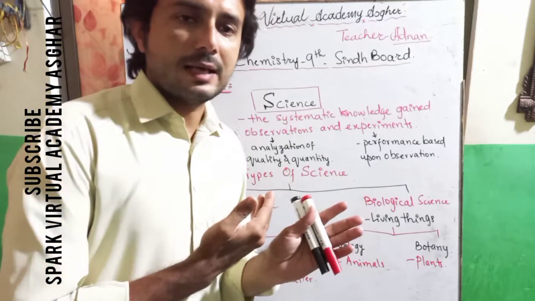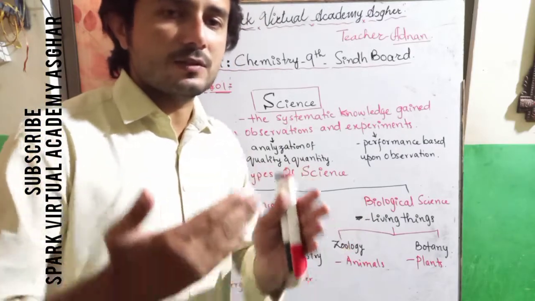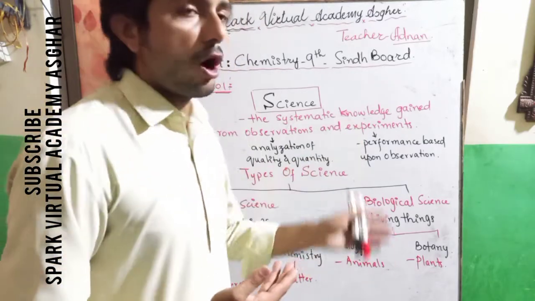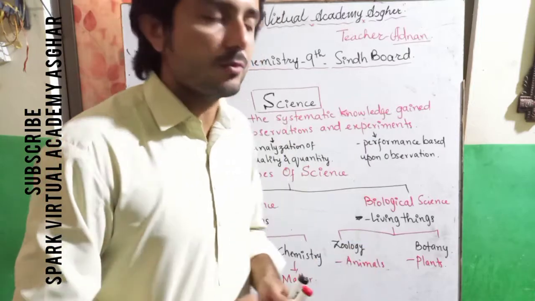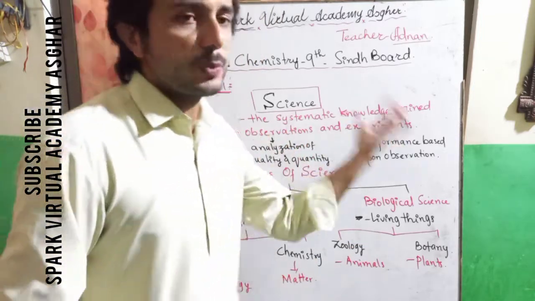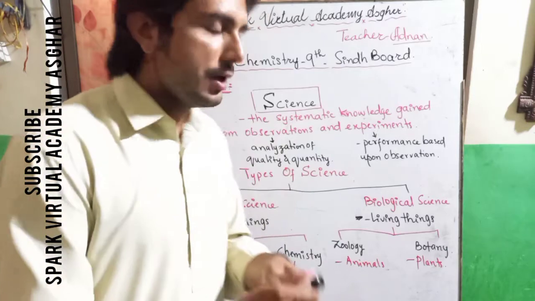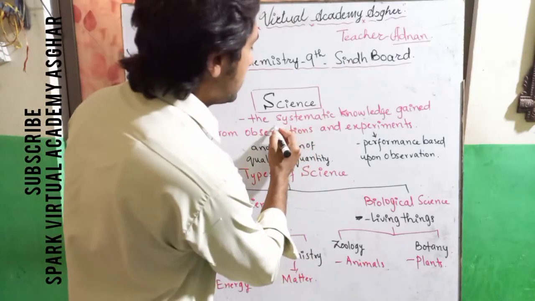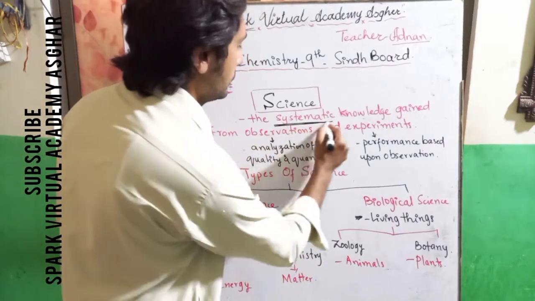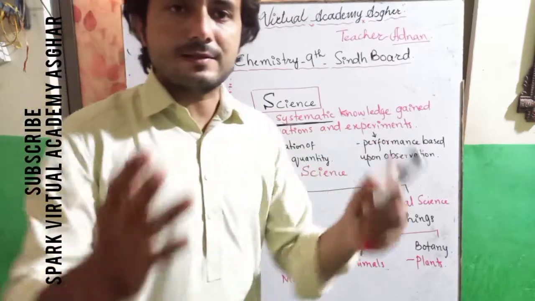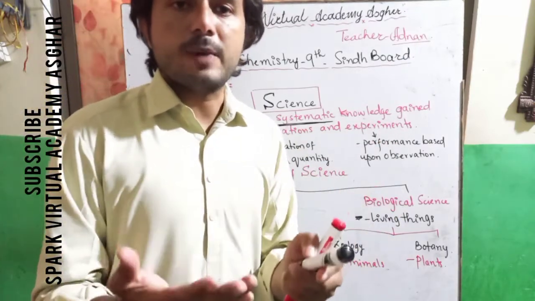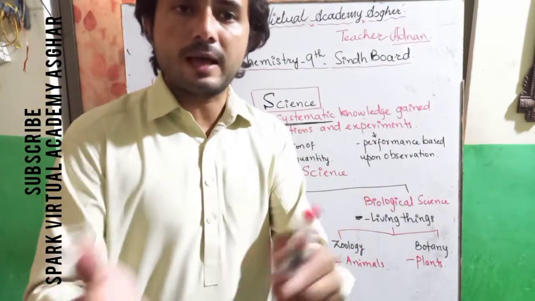As the word refers, science means the systematic knowledge which is gained from observations and experiments. Now here the word arises, systematic. Science doesn't believe in information that is gained from here and there.